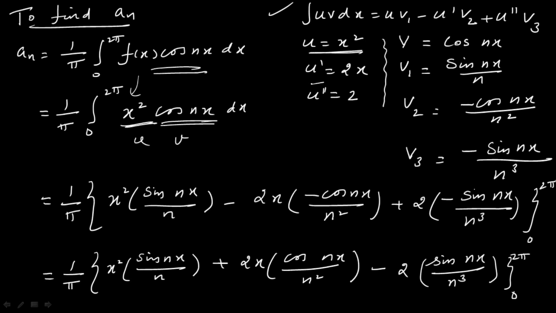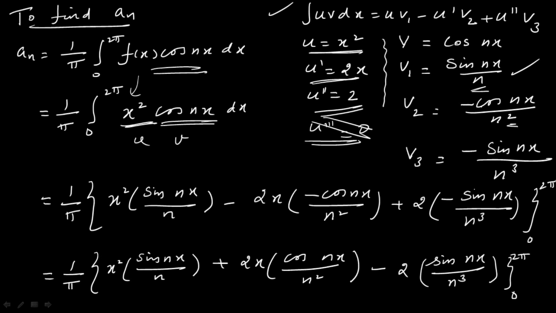U is x square, u dash is, differentiating this, 2x, u double dash 2. Suppose if you are going to differentiate once again, u triple dash becomes 0. That's why I have to stop up to u double dash. Here v is cos nx and v1 is cos nx. Integrating cos nx you get plus sin nx divided by n. v2 is nothing but integrating sin nx, what you get, minus cos nx divided by n. Already you have n in the denominator, that's why here you have n square.